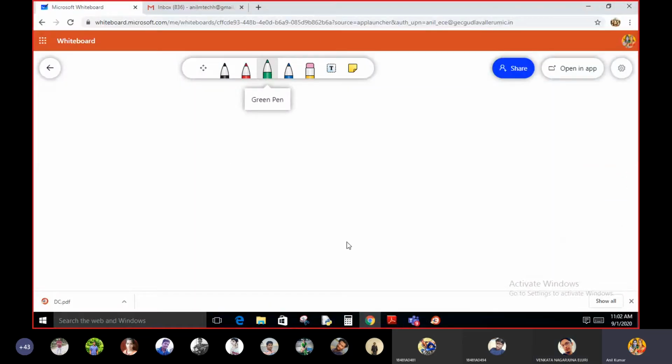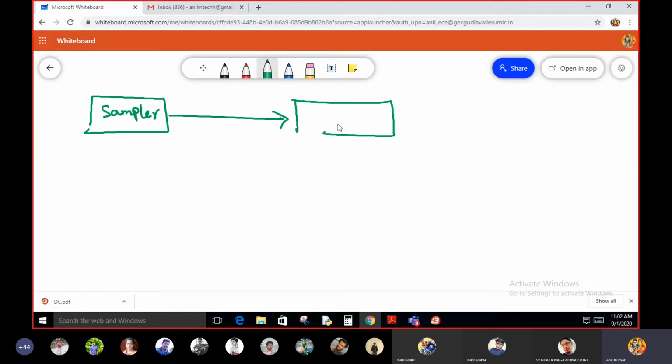Next, you know that there is a sampler. What is meant by sampler? This is nothing but the sampling circuit, the sampler, and then the signal is given to the quantizer, and next the signal is given to the encoder circuit. First, the signal given to the sampler is an analog signal.